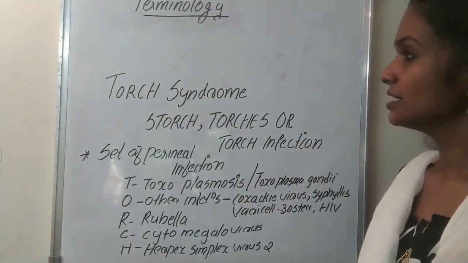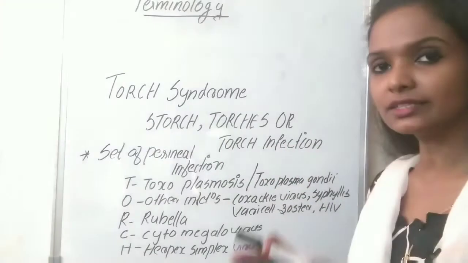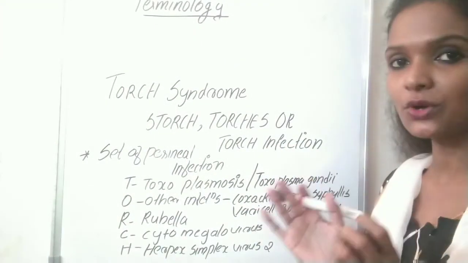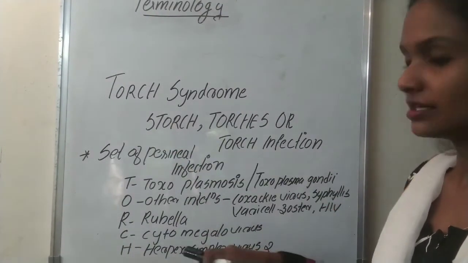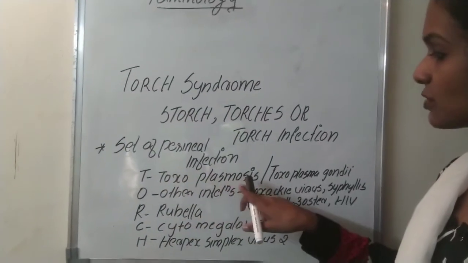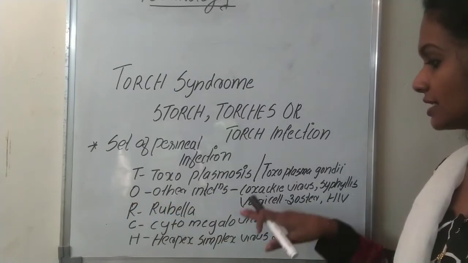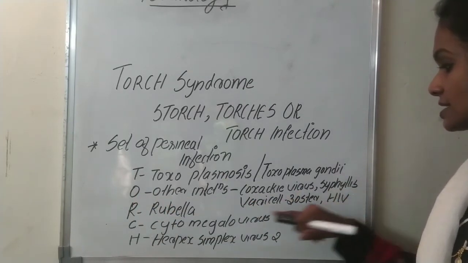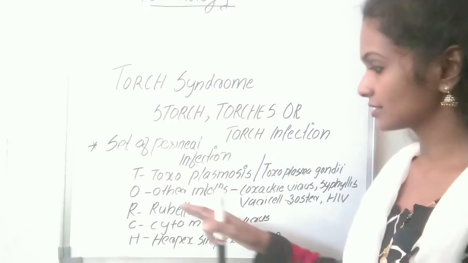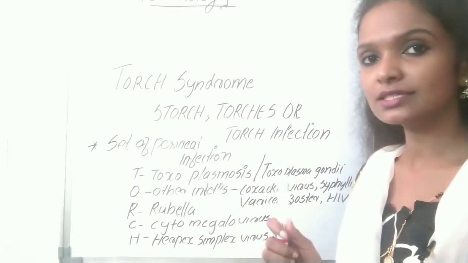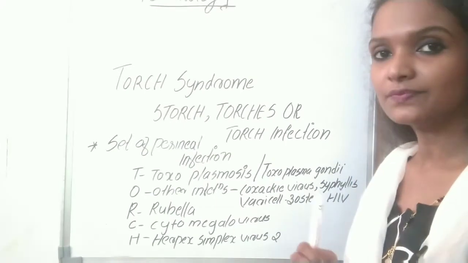TORCH syndrome, also called TORCHES or TORCH infection. It is the medical term, where each letter stands for a perinatal infection. What are these infections? T is for toxoplasmosis or Toxoplasma gondii. O is for other infections like Coxsackie virus, syphilis, varicella zoster, or HIV. Hepatitis B also comes under other infections, but hepatitis B is a large virus and cannot cross the placenta, so it will not infect the infant.